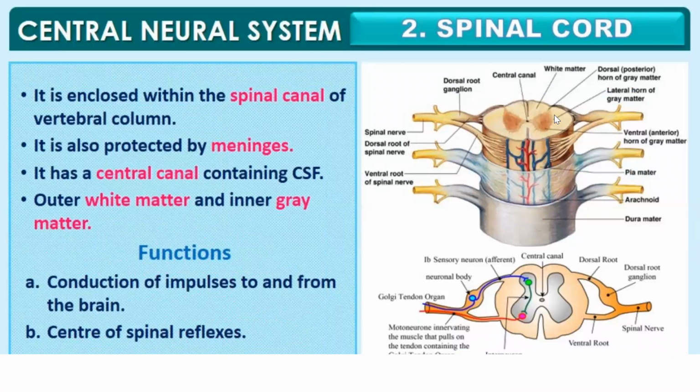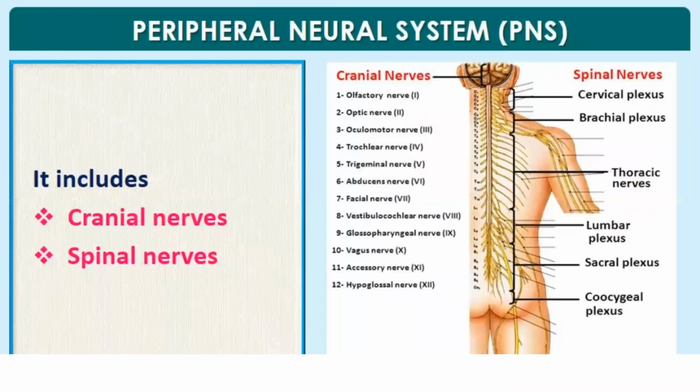Now, the other part of CNS is the spinal cord. The spinal cord is enclosed within the spinal canal of the vertebral column. It is also protected by meninges. It has a central canal which contains CSF. Here, it is opposite, unlike the brain, which had inner white and outer gray matter, but here the outer is white and the inner is gray matter. The function of the spinal cord is conduction of impulses to and fro from the brain, and it is also the center for spinal reflexes. That was it about CNS.